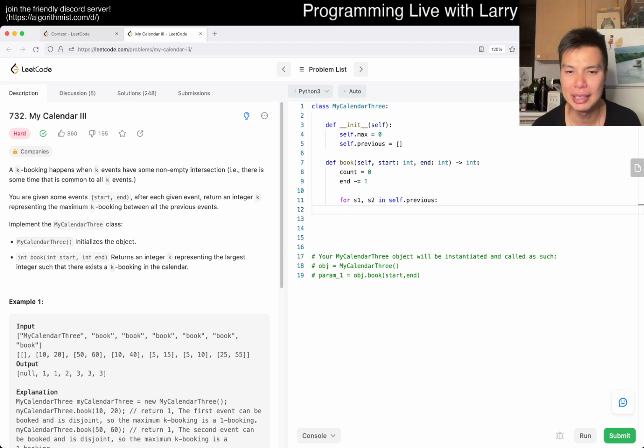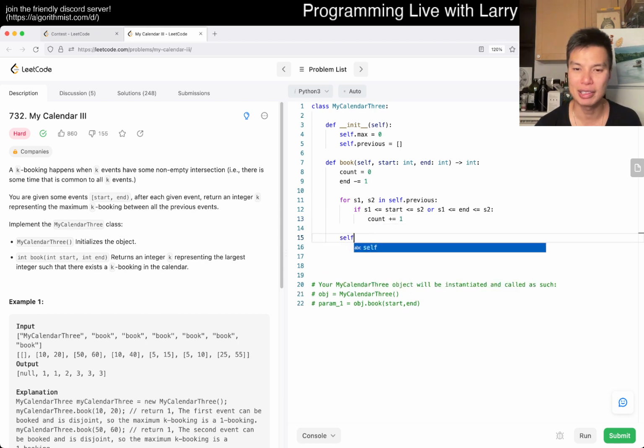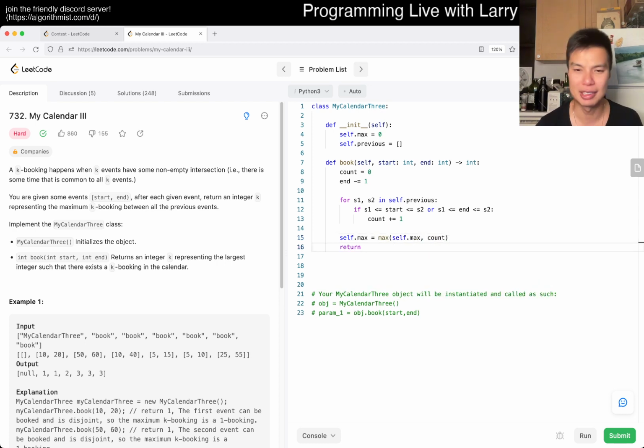Okay, but if S1 or S1, I think this encapsulates every case. I hope I'm not wrong. And this is just from gut feeling and experience. Then we increment count by 1, right? And then max is equal to max. So we definitely do not use the fact that this is monotonically increasing, but still.